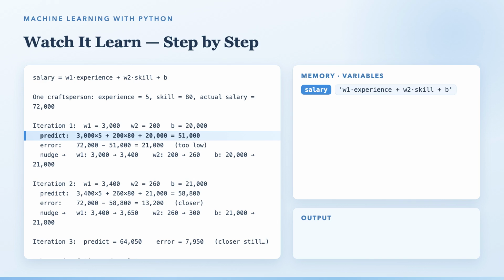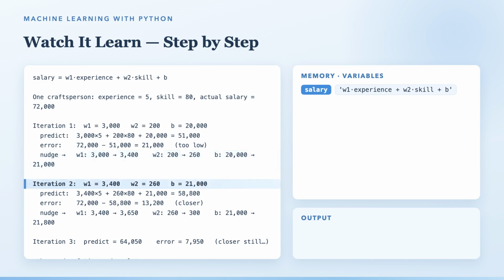So the model nudges. Just a little. W1 rises from 3,000 to 3,400, W2 from 200 to 260, B creeps up to 21,000. Let's try again: 17,000, plus 20,800, plus 21,000, 58,800. Look at the ribbon. Shorter now. 13,200. One more nudge, and the error shrinks to under 8,000.